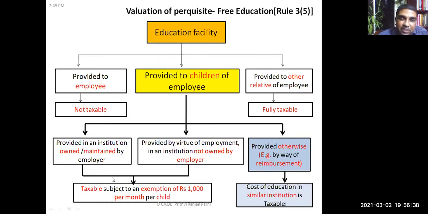In the first case, there is an institution which is maintained. In the second case also there is an institution which is not owned. In the third case it is otherwise. Otherwise means anything, in case there are any possibilities. Maybe the lawmakers at that point of time didn't think of any situation, so they have given just an additional option. If some other possibilities are there, then we have to find out the cost of education in similar institutions.